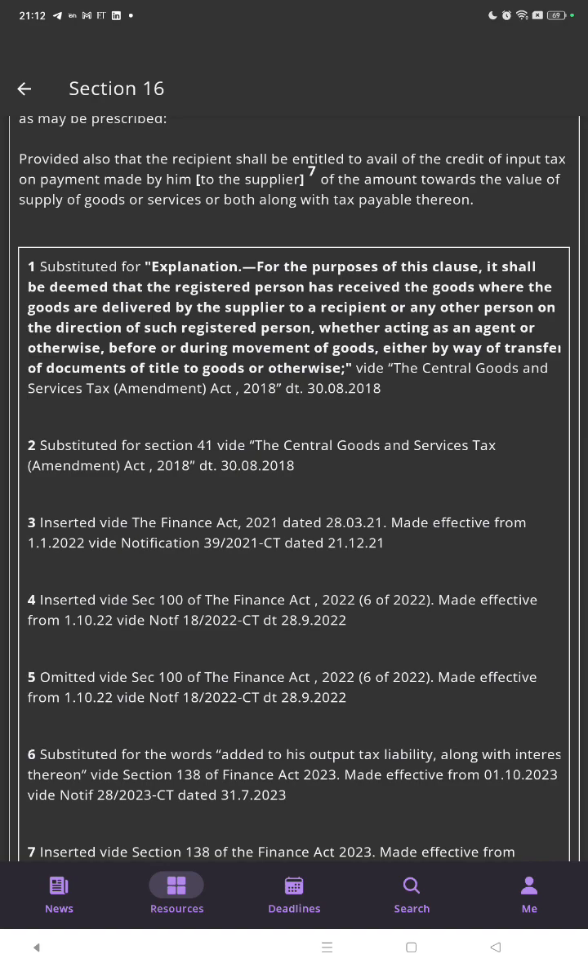Substitute for the explanation: for the purpose of this clause, it shall be deemed that the registered person has received the goods where the goods are delivered by the supplier to the recipient or any other person on the direction of such registered person, whether acting as an agent or otherwise, before or during the movement of the goods, either by way of transfer of document of title to the goods or otherwise. Substituted by the Central Goods and Services Tax (Amendment) Act 2018, dated 30 August 2018.